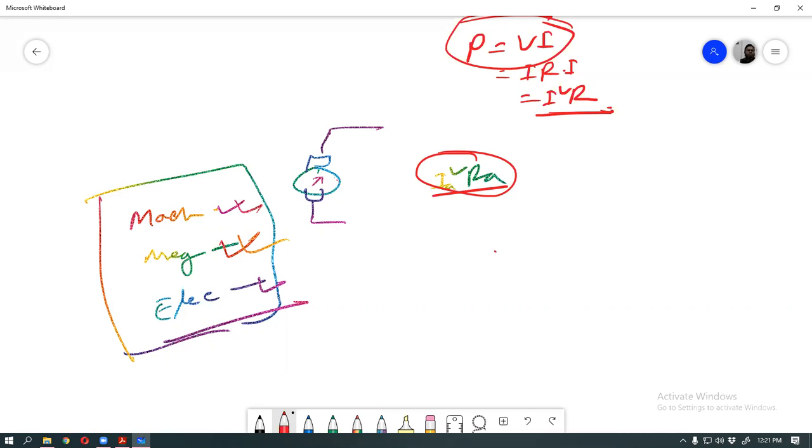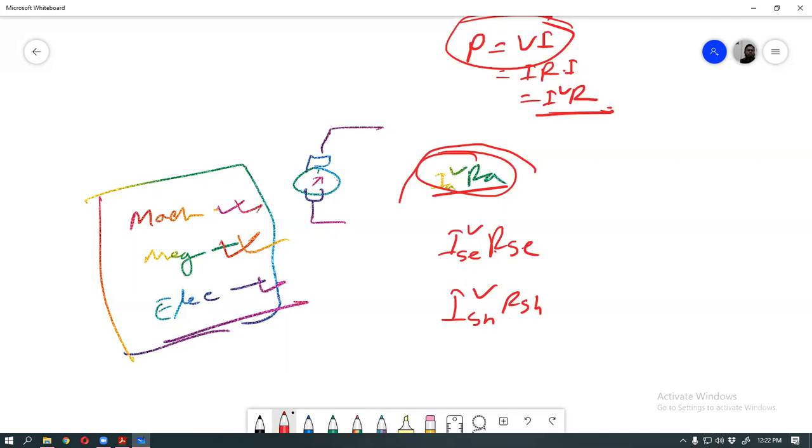And this is the electrical loss. Another loss is our series loss. Series resistance loss means Isc square Rsc. Clear? And another, our shunt loss: Ish square Rsh.